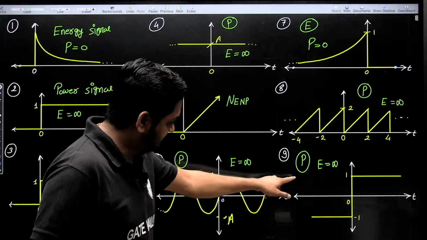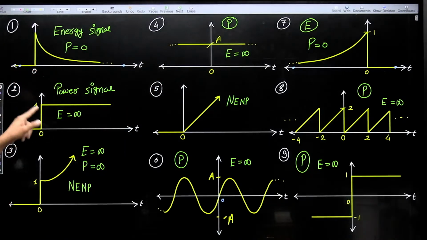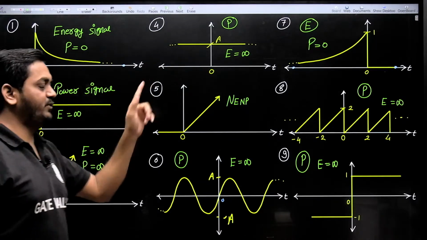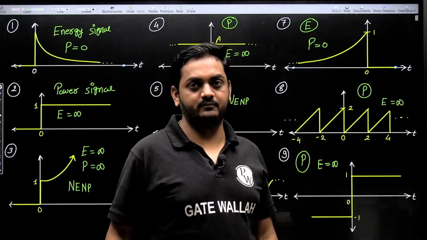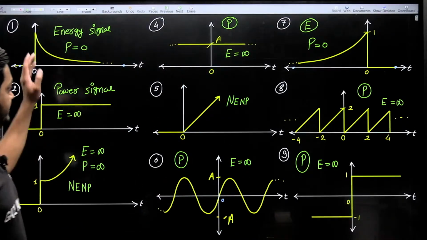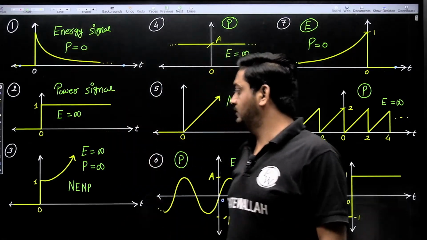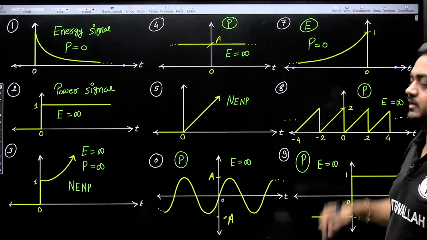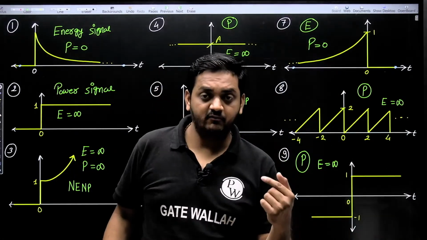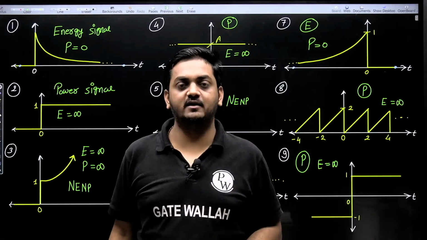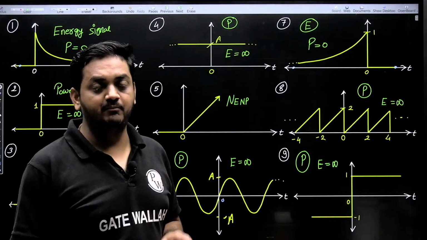You can see here this is a power signal, but it is aperiodic. This is a power signal, aperiodic. This is a power signal, aperiodic. So each and every periodic signal is a power signal, but each and every power signal is not necessarily periodic, correct. Similarly, each and every energy signal is aperiodic. You can see here this is an energy signal, always aperiodic. So each and every energy signal is always aperiodic, but each and every aperiodic signal may or may not be an energy signal.